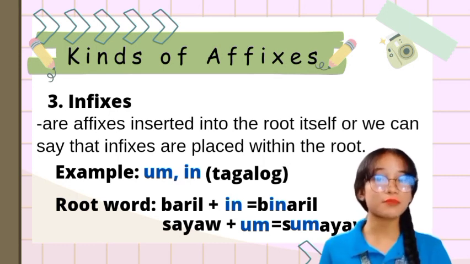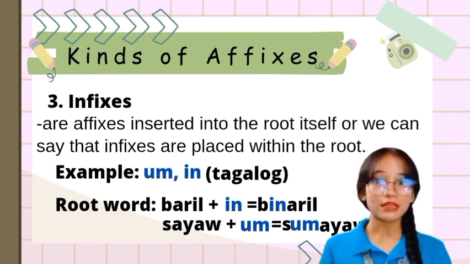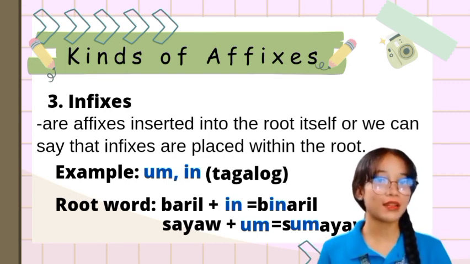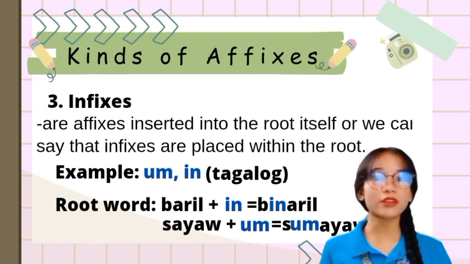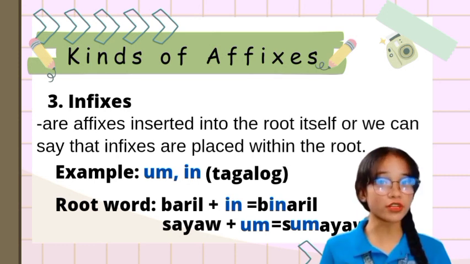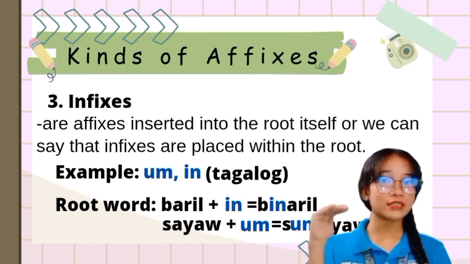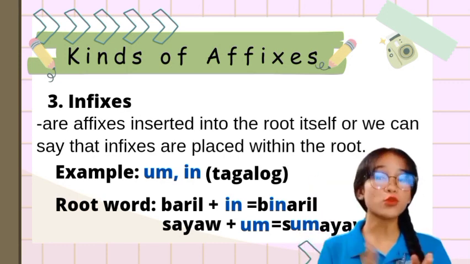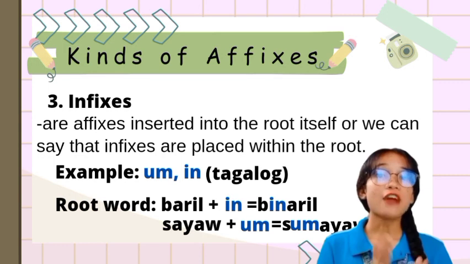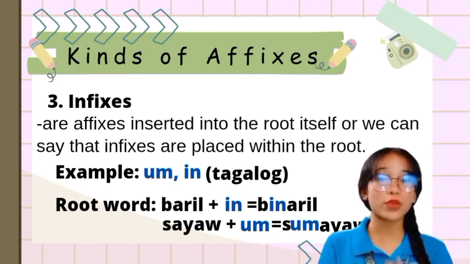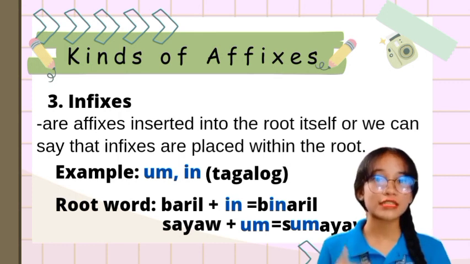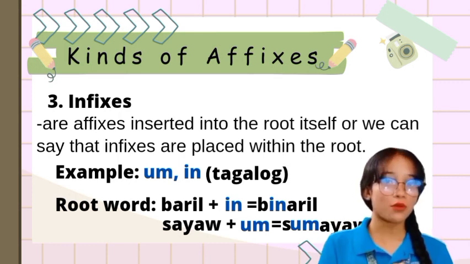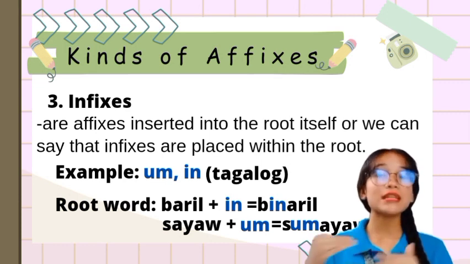The root word is baril plus in equals binaril. Sayaw plus um equals sumayaw. Here, sayaw is the root word, and there are the affixes, or the infixes, that we need to insert in order for it to form a new word. So sayaw, sumayaw, and baril, binaril.